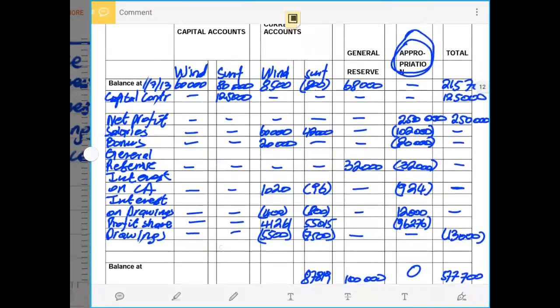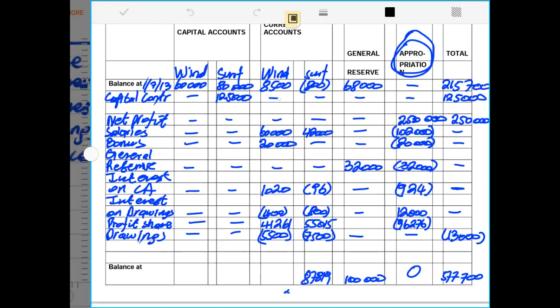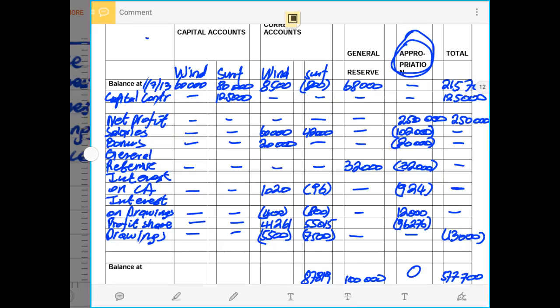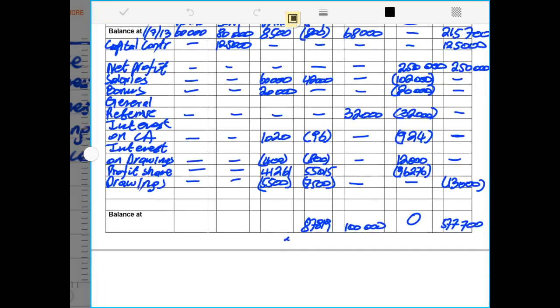Once again, we do the second ledger account total for the current account. If you say 8,500 plus 60,000 rands plus 20,000 rands plus 1,020 minus 400 plus 41,261 minus 5,500, that gives us the total we have seen in the current account, which is 124,881 rands.